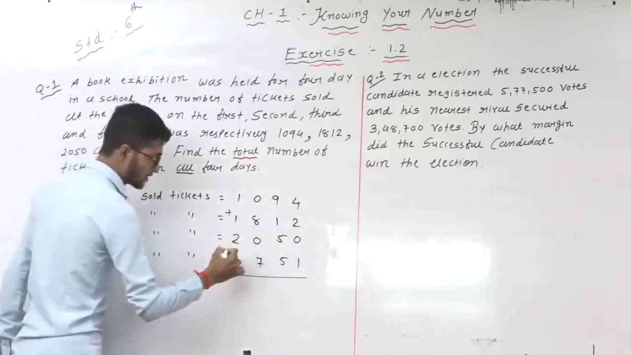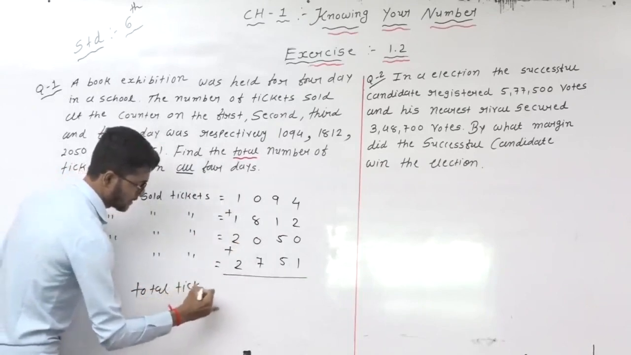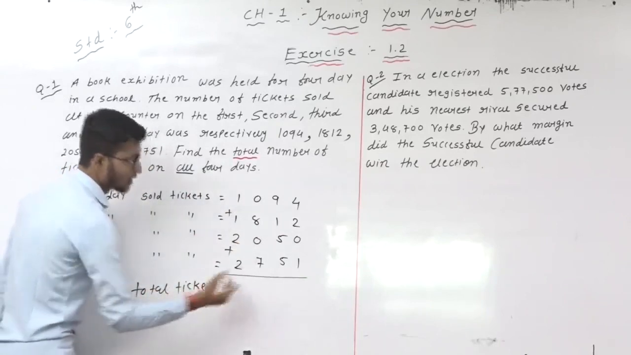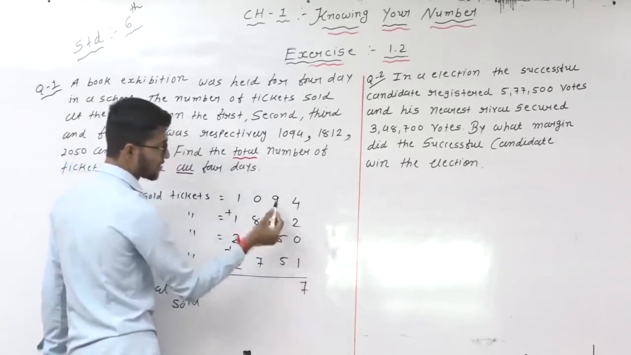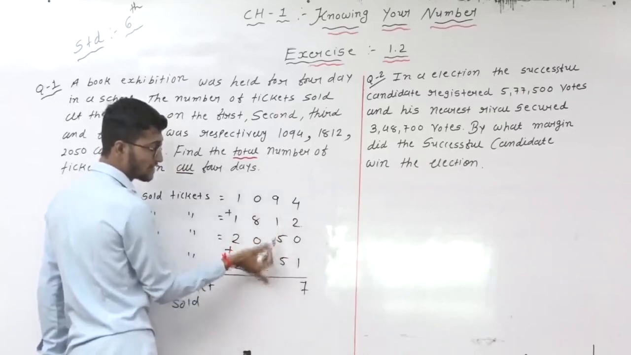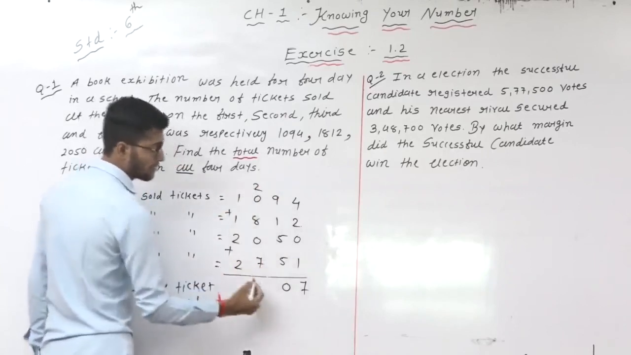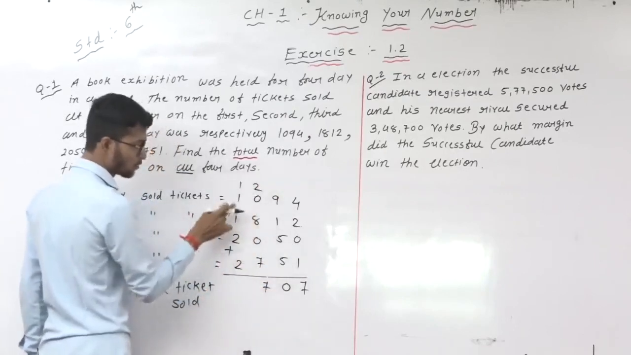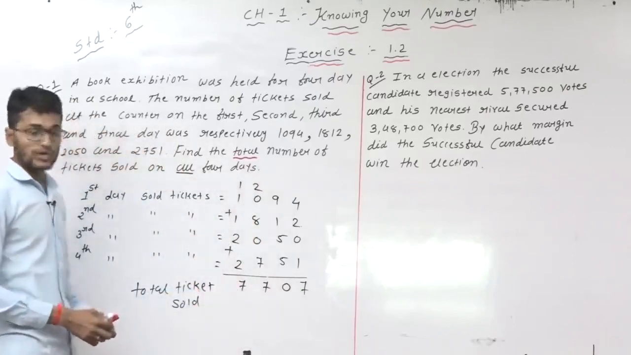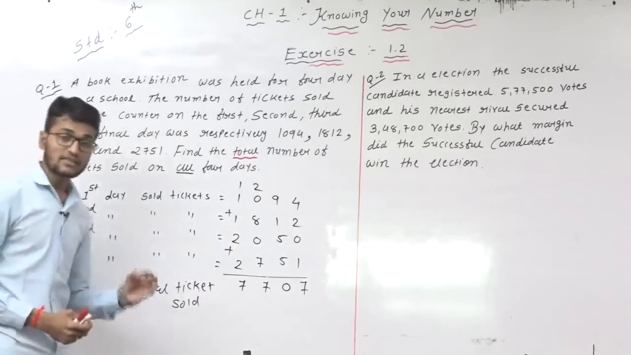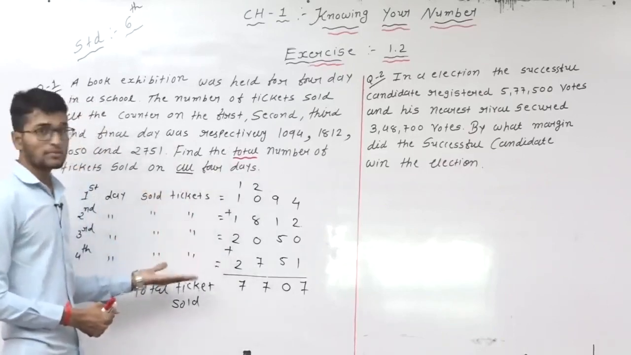Total means add all the given data. Here total tickets sold. So how many total tickets? Addition of the 4 plus 2 is 6, plus 1 is 7, 9 and 1 is 10, 5 and 5 is 10. This 10 and this 10 make 20. So 0, carry 2. 8 and 2 is 10. 10 plus 7 is 17. 7 and 1, 1, 2, 3, 4, 5, 6 and 7. It means how many total tickets are sold in all the days? 7,707 tickets sold in all the days. So clear students, how to solve this type of word problem?